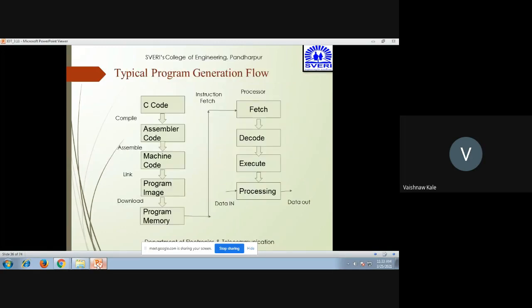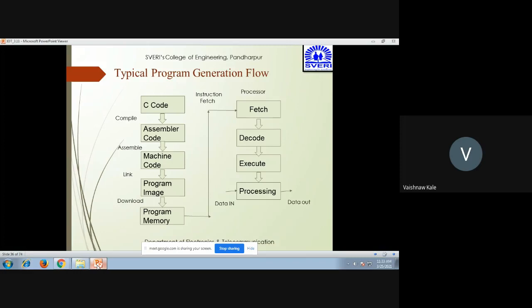So this is the typical program generation flow. You can see the C code is compiled to get assembler code. It is assembled and converted into machine code, and through the machine code it is given to the program image through the linker, and it is downloaded into the program memory.